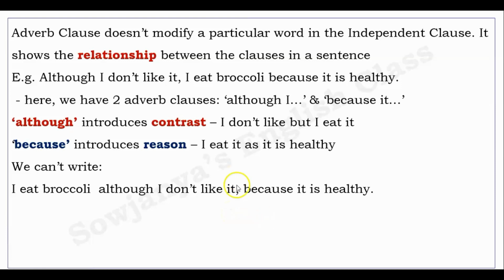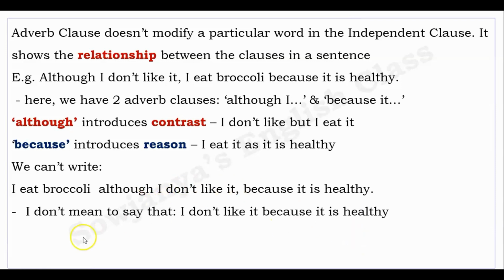Because it is healthy. It means that you don't like broccoli because it is healthy. Do you mean that? No, I don't mean to say that. I don't like it because it is healthy. Why would I not like it? But I eat it. There is a contrast over here. Because it is healthy is the continuation of I eat it. Why do I eat it? Because it is healthy. Although I don't like it has nothing to do with because it is healthy. Do you understand the thing?